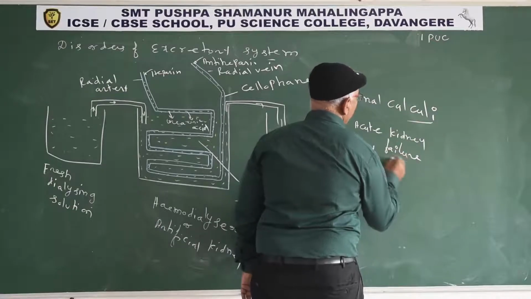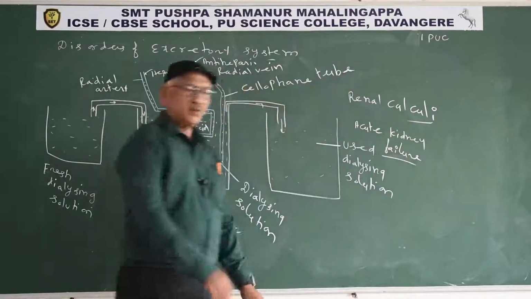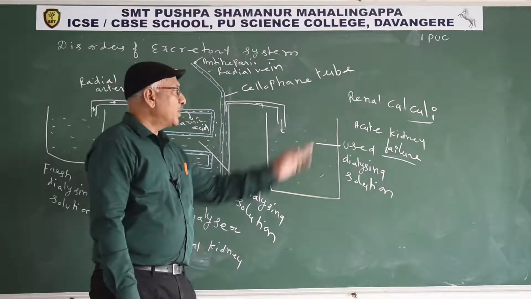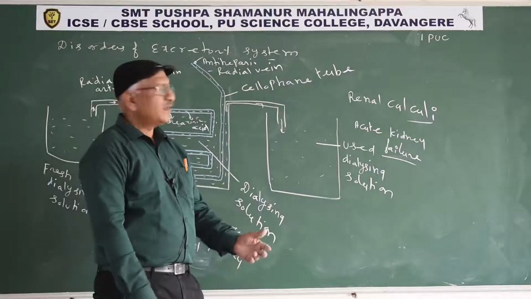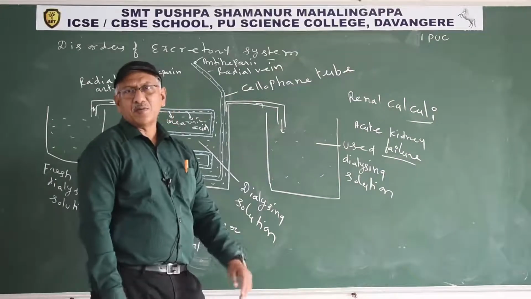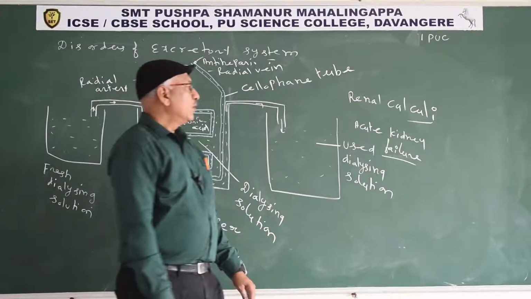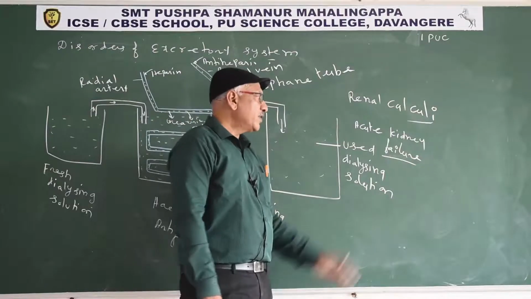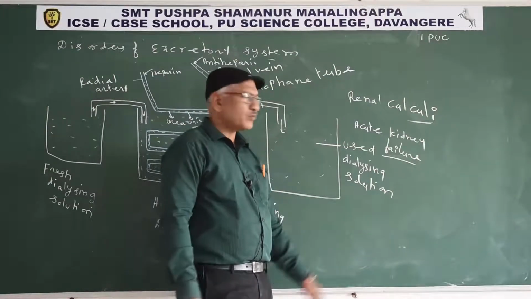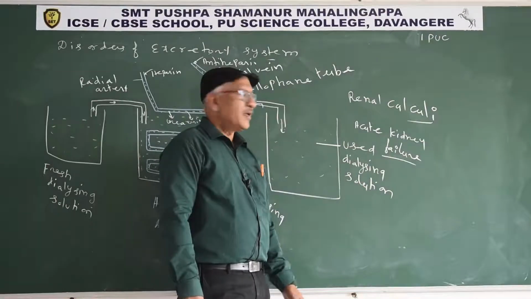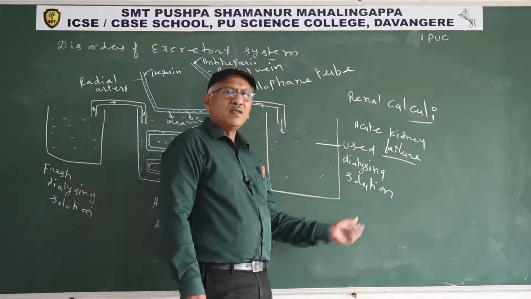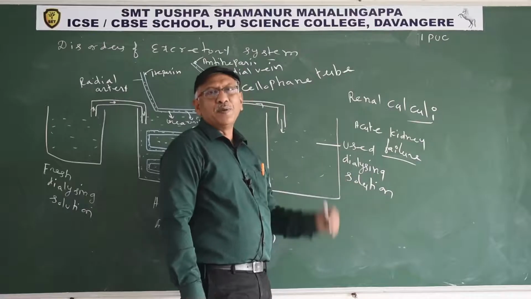Acute kidney failure. Acute means sudden. Suddenly, in some persons, the kidney fails to perform its function. At that time, only kidney transplantation helps. During kidney transplantation, it is better to choose the donor from close relatives. The reason is that tissue antigens and blood group antigens should be matched.